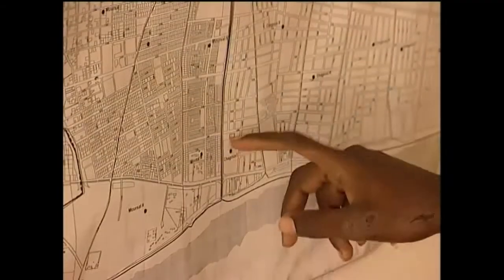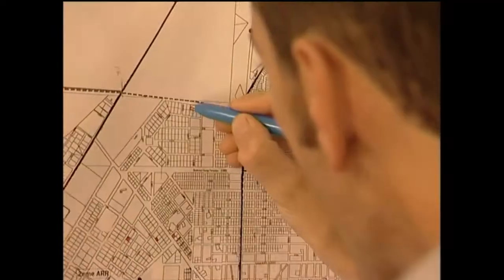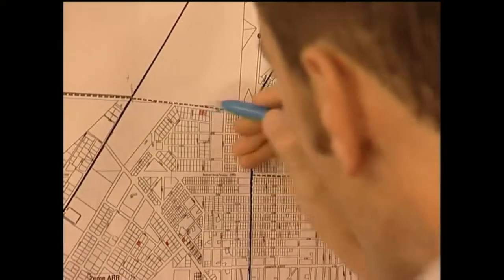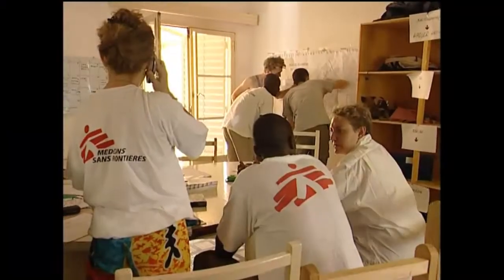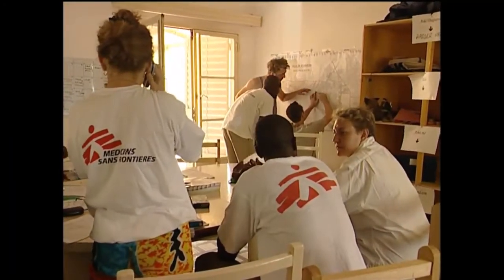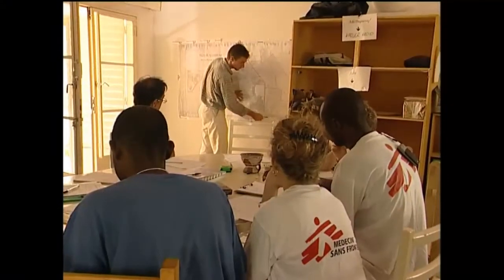A map of the region must be obtained or drawn up showing the names of villages, of town neighbourhoods, and of hospitals and other health structures. For each place, distances, travel times, and road conditions must be noted. All these elements enable us to define the best possible strategy.